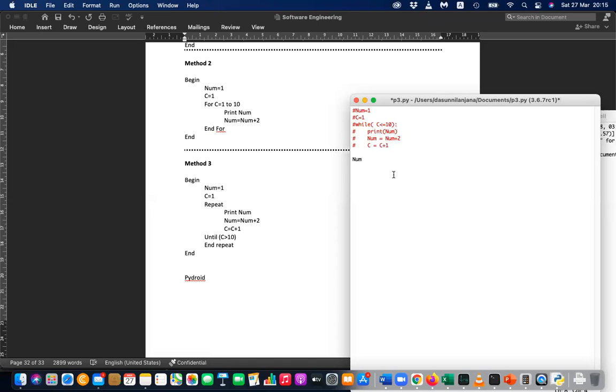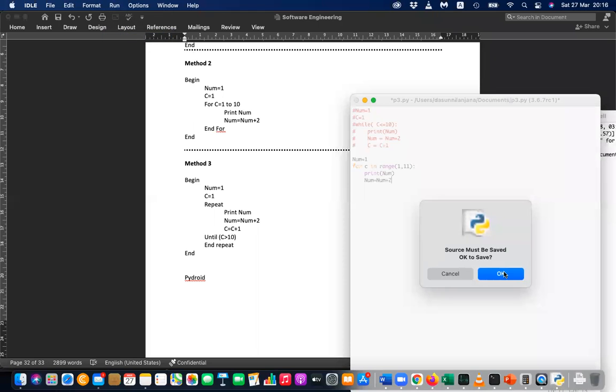Let's say num equal 1, and you can say for c in range. You have to tell the starting point is 1 and the ending point is 11. Under that you can write print the num, and you can say num equal num plus 2. That's all. That is the for loop.